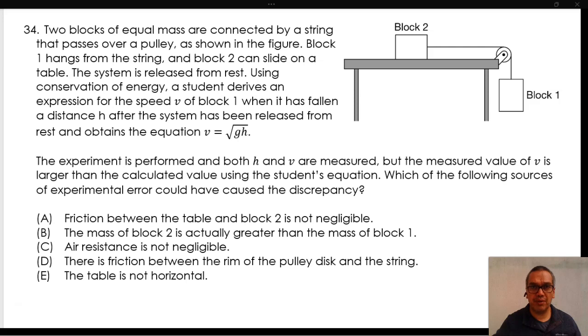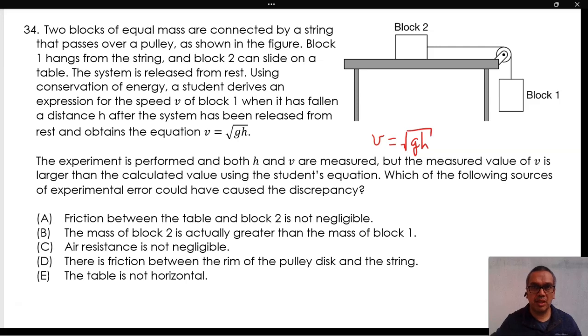Using conservation of energy, a student derives an expression for the speed v of block 1 when it has fallen a distance h after the system has been released from rest, and obtains the equation v is equal to the square root of gh.